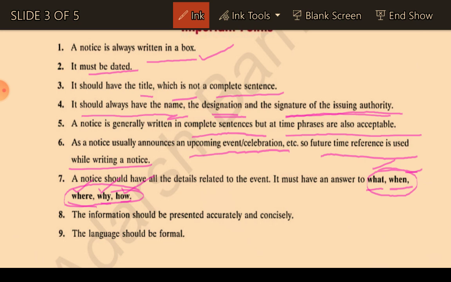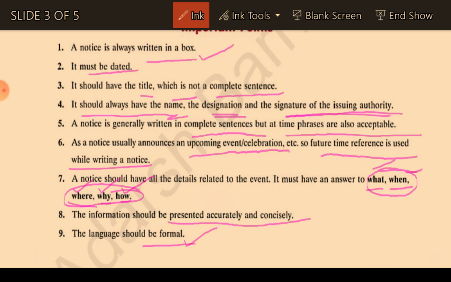The next important point is that information should be presented accurately and consciously. That means you should be very aware of what you are writing. While writing the notice, it should be to the point, but very accurate and clear. You cannot use any kind of blunder or blur elements in it. Imagination and feeling should not be involved. The language should be formal. This is the most important thing, because the notice will be used by some kind of authorities and organizations. So the language should be formal.